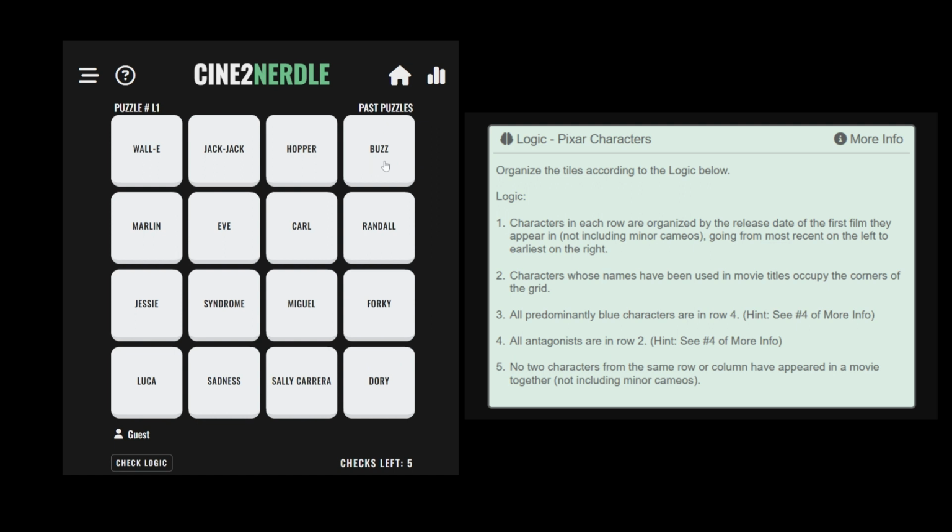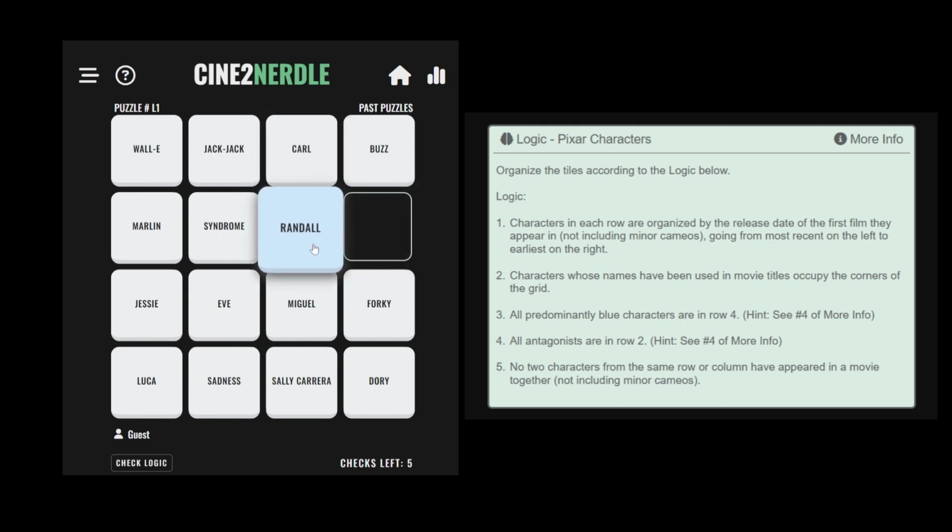Rule number 4 says that all antagonists are in row 2. The antagonists in the puzzle are Syndrome from The Incredibles, Randall from Monsters, Inc., and Hopper from A Bug's Life. Since Monsters, Inc. is more recent than A Bug's Life, Randall should be to the left of Hopper.